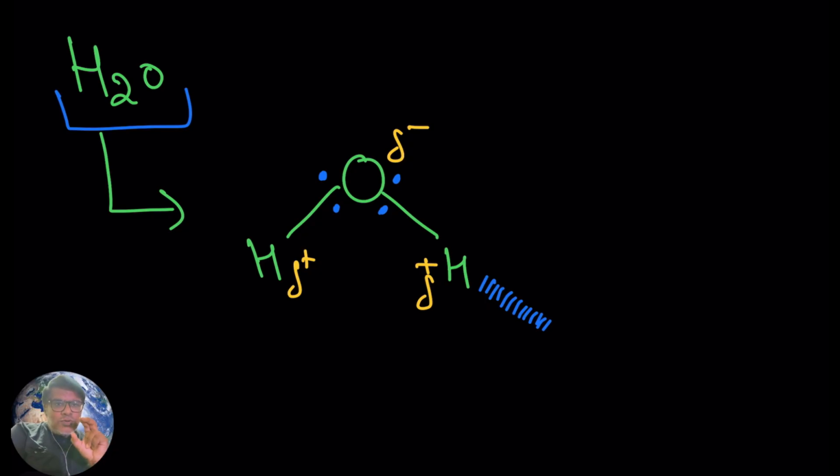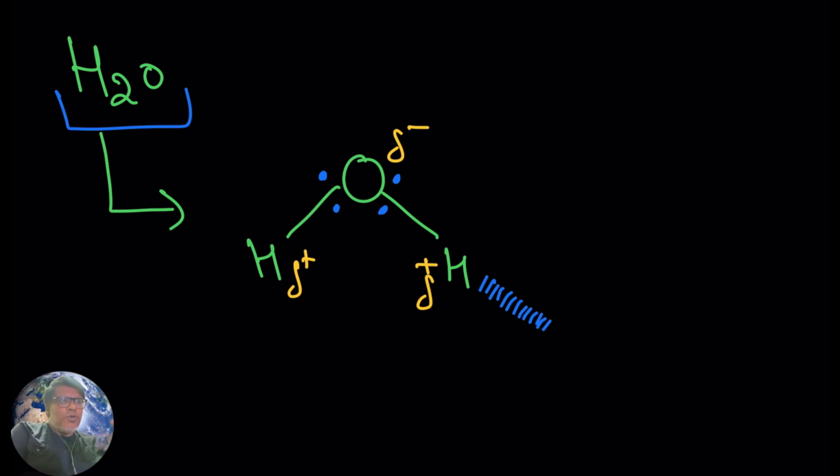So in one water molecule, oxygen is electronegative and carries a negative charge, and hydrogen carries a positive charge.